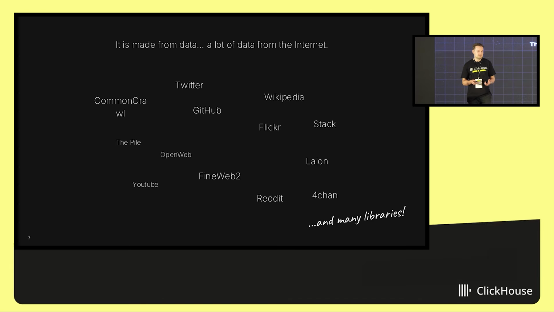There are data sets from social networks like Twitter, Stack Overflow. There are data sets that are pretty clean and small, like Wikipedia. But if you take just Wikipedia as a data set, your language model will be uninteresting, I can say even boring. If you want to make a less boring language model, take Reddit or even 4chan, and supposedly you will have a lot of fun with that. If you want multimodal data, there is YouTube, Flickr. I'm not sure if you can scrape YouTube, but at least you can try.